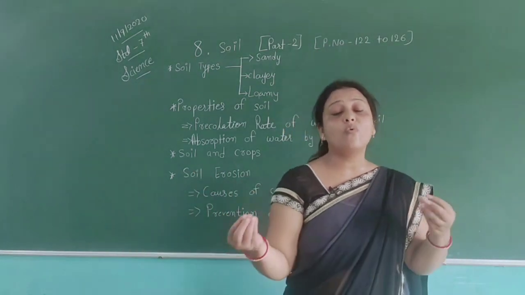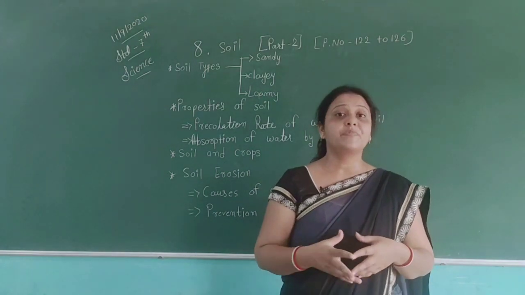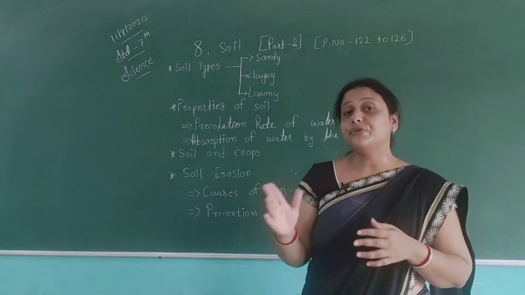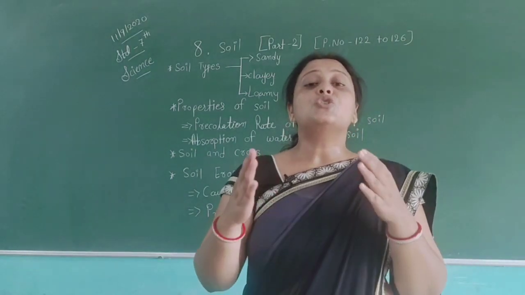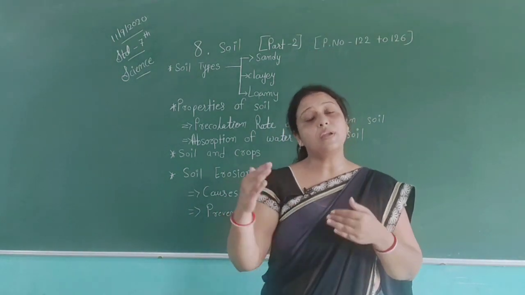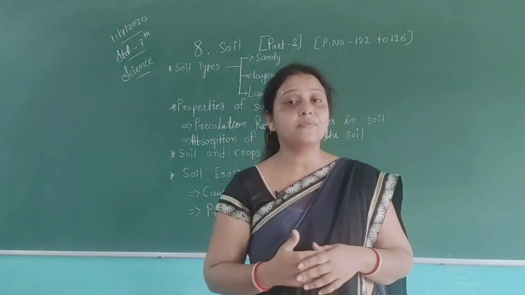Then they observe which type of soil holds more water. We can get this information only using the activity, but it is not possible for us to do this here. So try to read the activity and understand it. They have given us some steps. Using these steps you can also get this information.